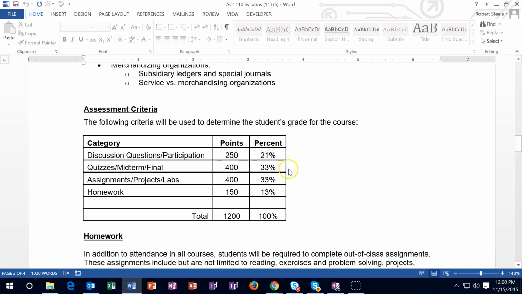And then when you take the quiz, you want to have as big a cushion as possible. Those are worth 33%, including the quiz, midterm, and final. So you want to have as much of a cushion as possible when you take those quizzes, because you have the least amount of control over those.